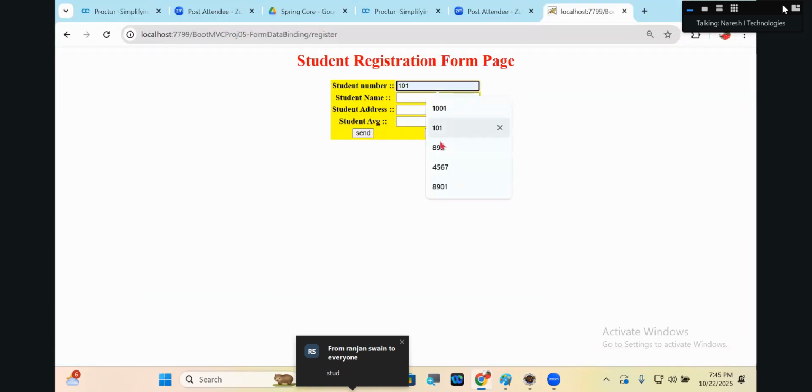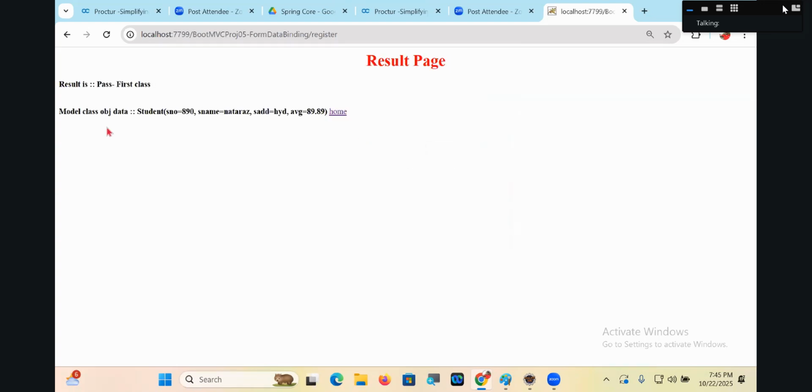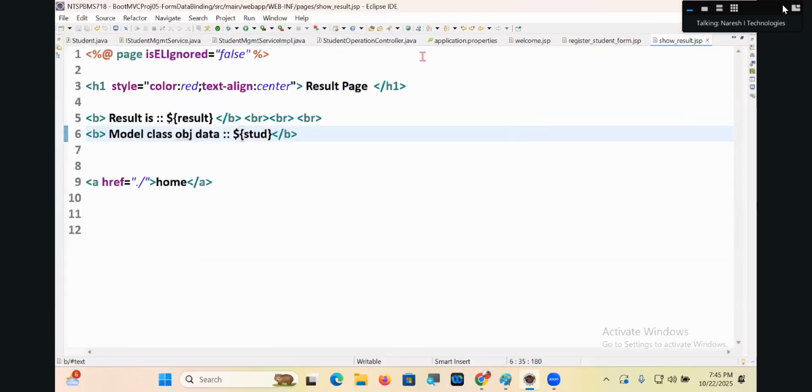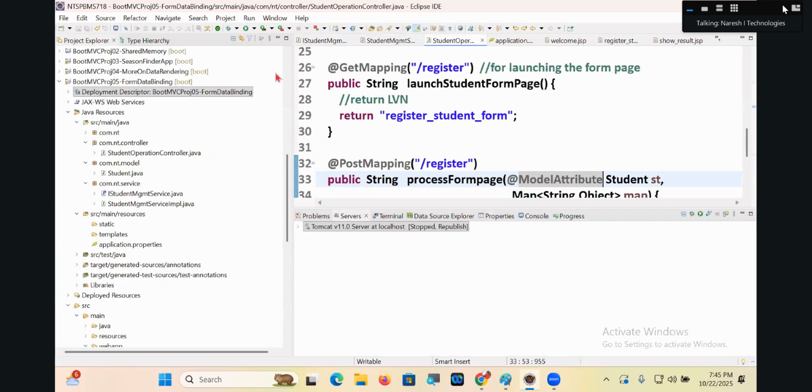Register student, guys. Nice. Yeah, first class. We are getting the student object data or not. Fine. Alright, I'll stop this. I will not take any model attribute name. I'll take the annotation, but no model attribute.